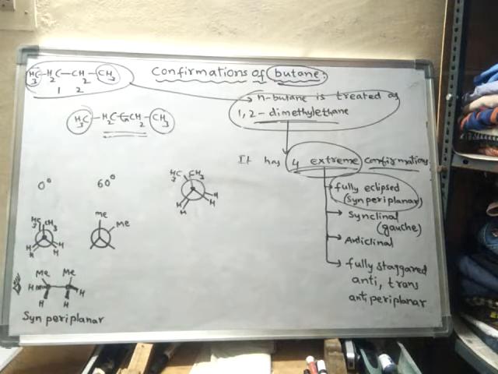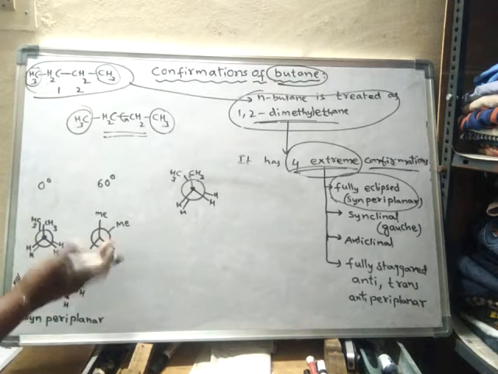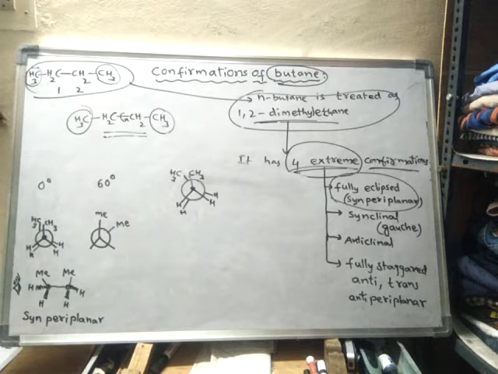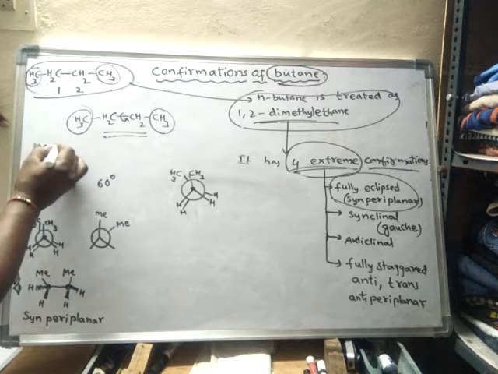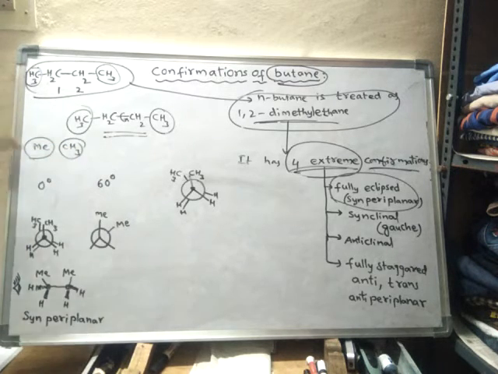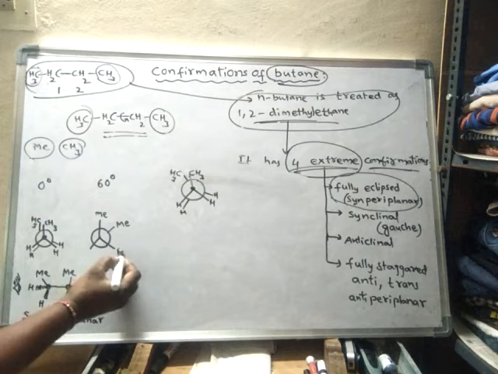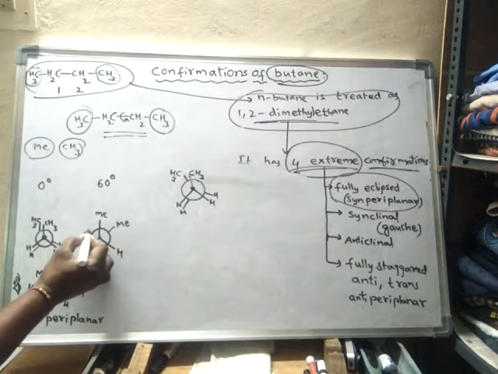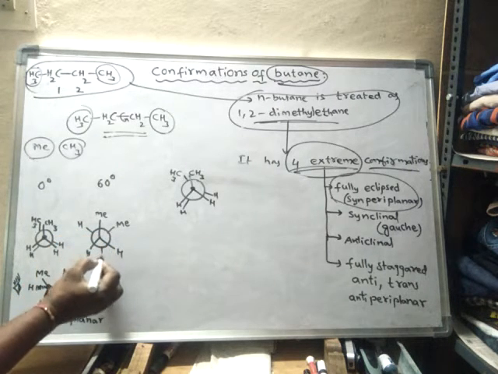I may write Me or CH3, both are the same. Me means methyl, or simply CH3. Now this has two hydrogens and one hydrogen here and another hydrogen here.